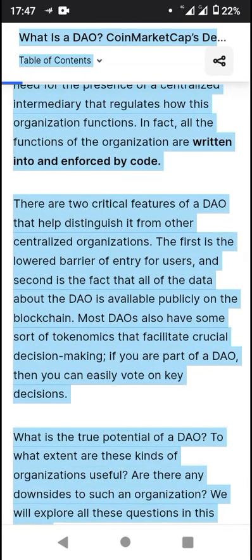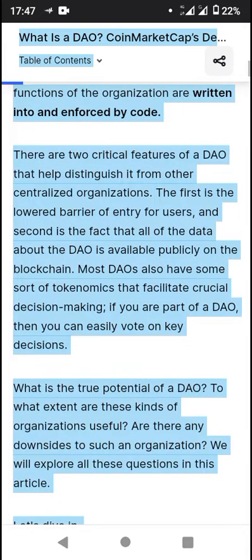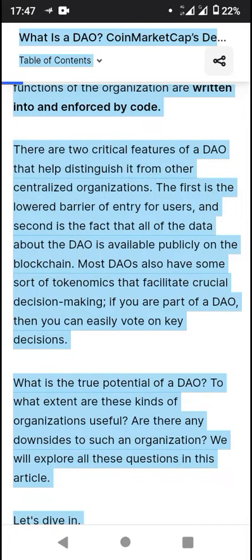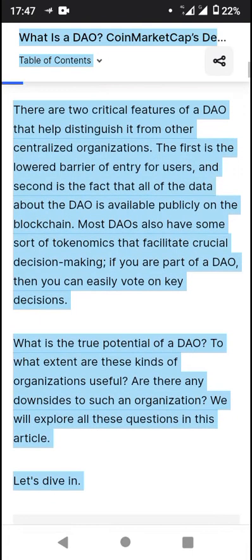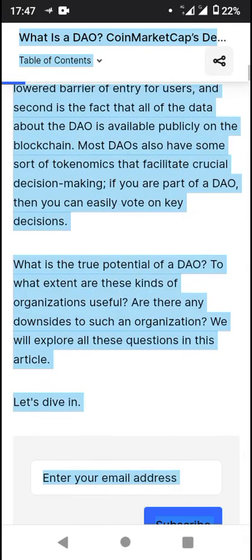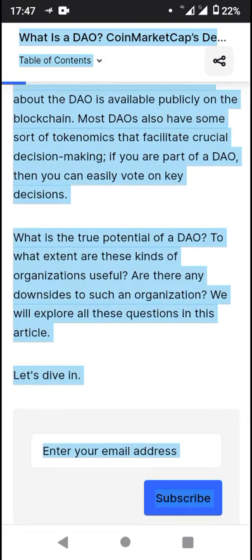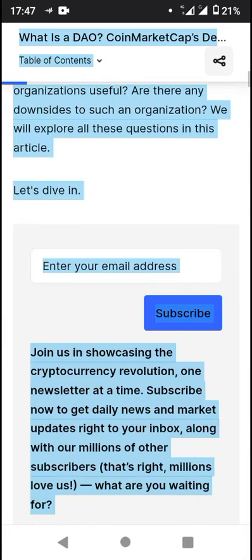Now there are two critical features of a DAO that help distinguish it from centralized organizations. The first is the lowered barrier of entry for users, and the second is the fact that all data about the DAO is available publicly on the blockchain. Most DAOs also have some sort of tokenomics that facilitates crucial decision making. If you are a part of a DAO, then you can easily vote on key decisions. The true potential of a DAO: to what extent are these kinds of organizations useful? We're going to be looking at this in this article.